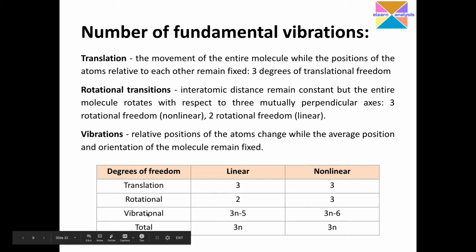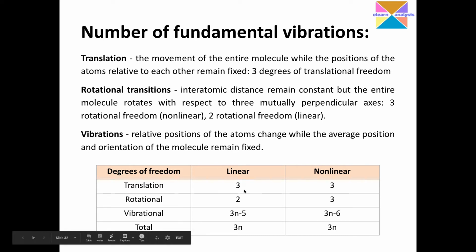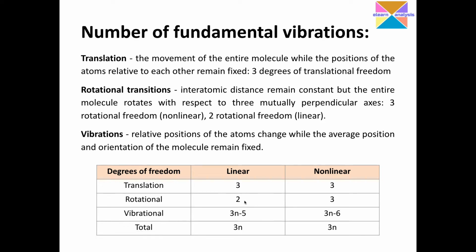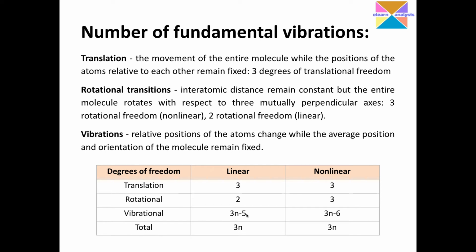For a non-linear molecule, 5 vibrational degrees of freedom, and among the total you can see 3 plus 2 are already occupied. That is how we calculate these degrees of freedom. In total, if you substitute 3n, I have 9 degrees of freedom. If I take out 5, the remaining 4 will be the vibrational. That is how we calculate the vibrational degrees of freedom.